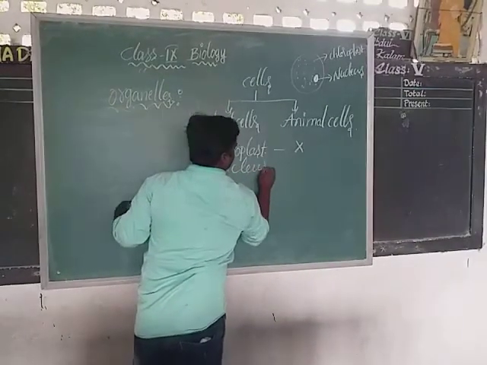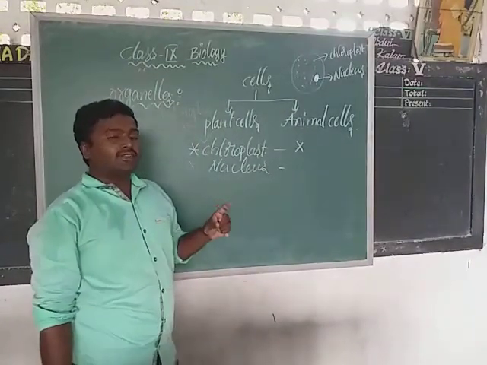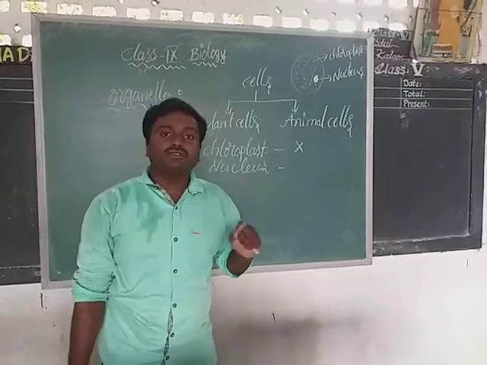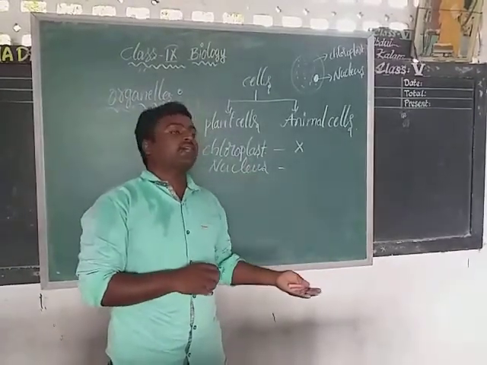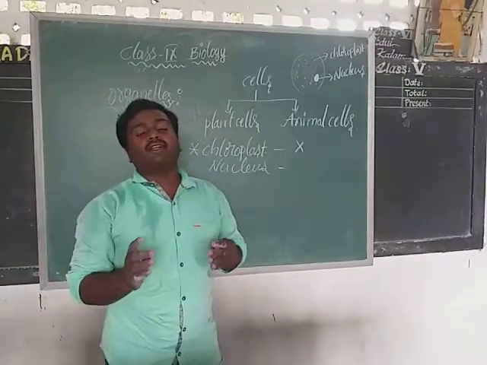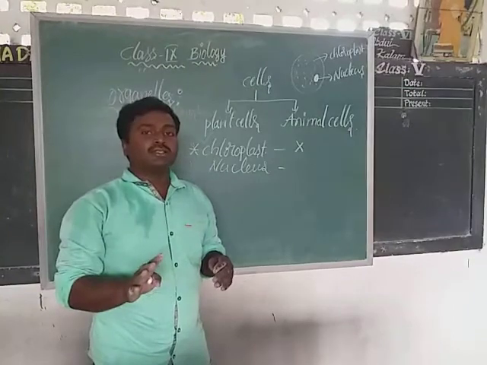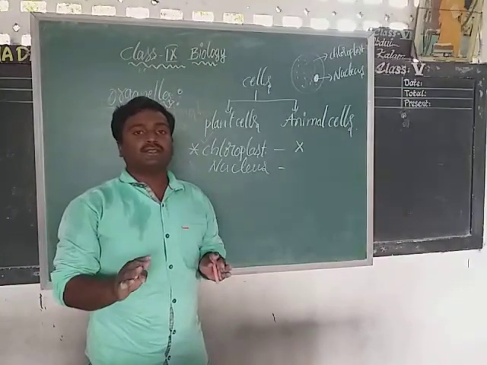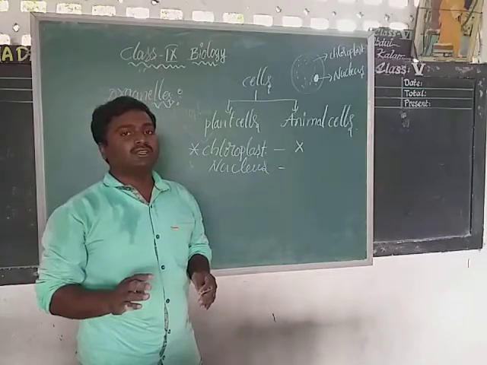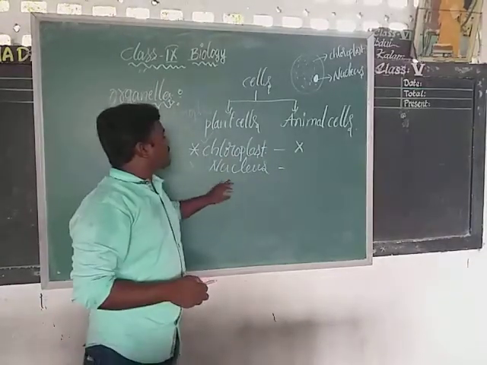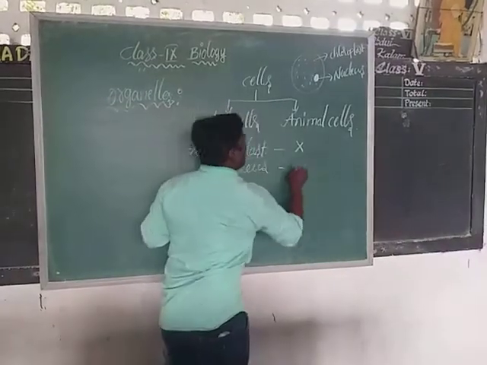Already we discussed while explaining the structure of onion peel cell. Each and every cell is composed of a nucleus. Only one nucleus in each and every cell, either it may be plant cell or animal cell. One cell, one nucleus. Two cells, two nuclei. Each and every cell contains only one nucleus in it. So nucleus can be seen in plant cell and also in animal cell.